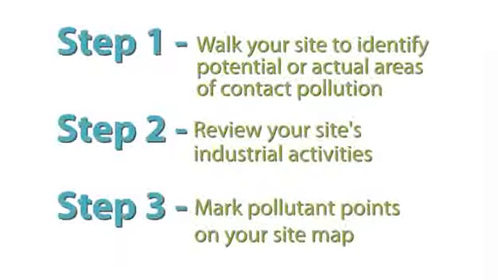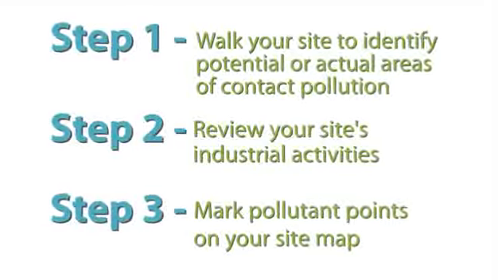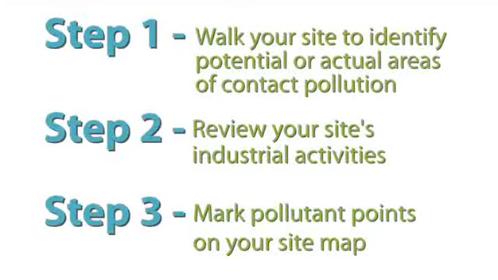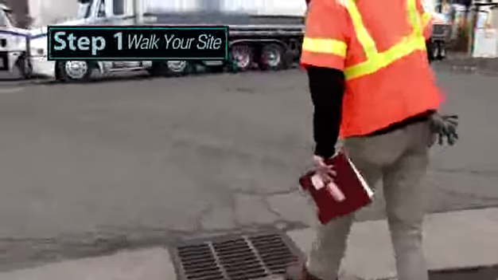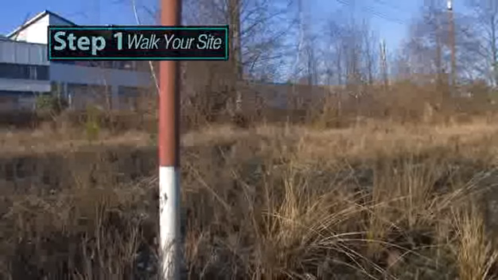Industrial activities vary from business to business. While we cannot show you every potential area of pollutant contact, we will review those areas typical to most businesses. Let's start our examples with significant structures and paved areas on your site. Paved or roofed surfaces are more likely to result in polluted runoff than grass or vegetated areas.